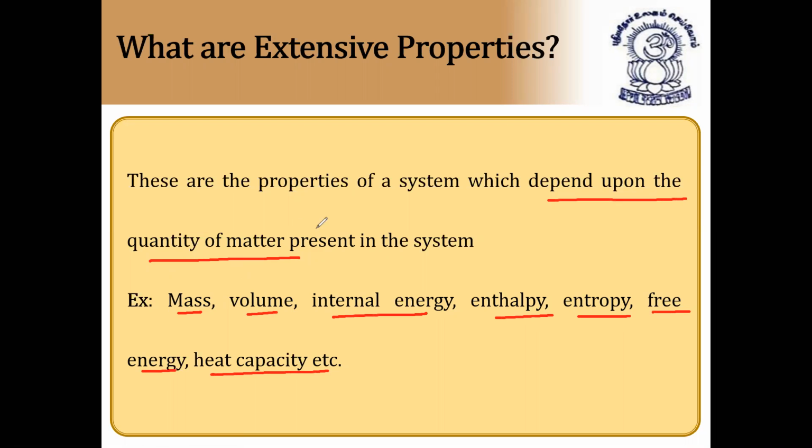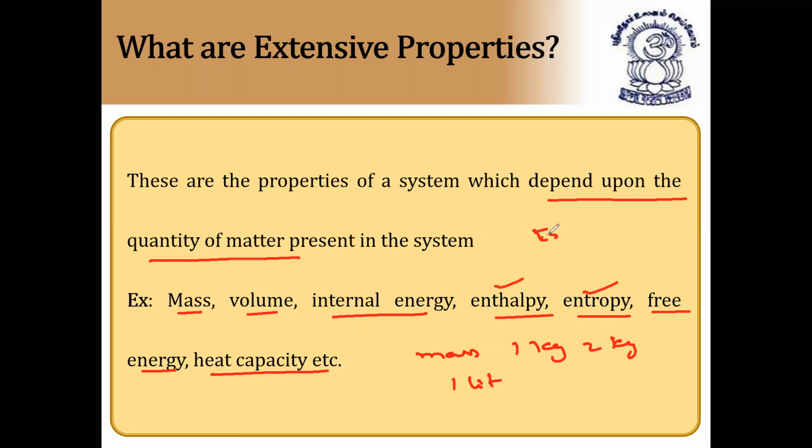It depends on the quantity of matter present in the system. For example, mass can be 1 kg, 2 kg, 3 kg. They are different, so it can be anything. Volume, if you take 1 liter, 2 liters, 10 liters, etc. Internal energy, the change in internal energy is in joules. Enthalpy, joules. Entropy, the change in randomness. And free energy, that is Gibbs free energy. And heat capacity. All these are examples of extensive properties. So examples are important for MCQs.